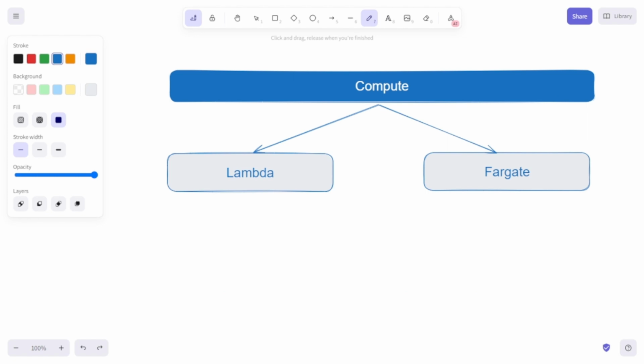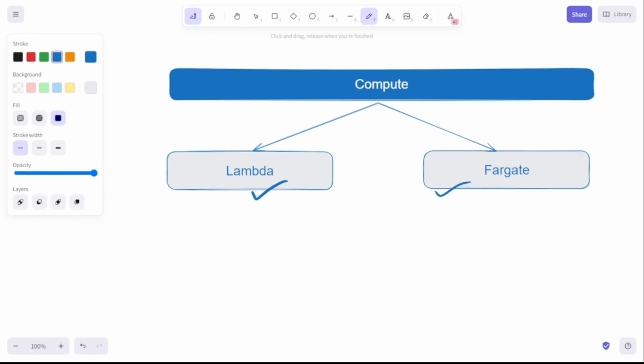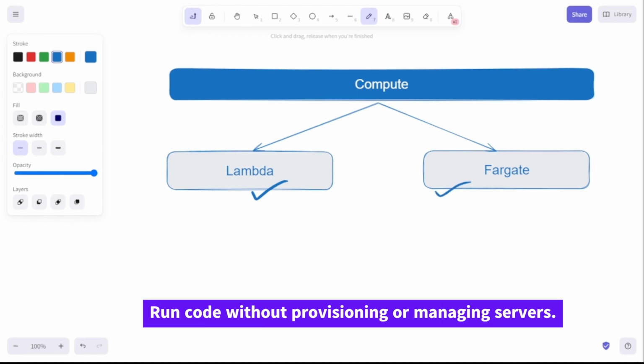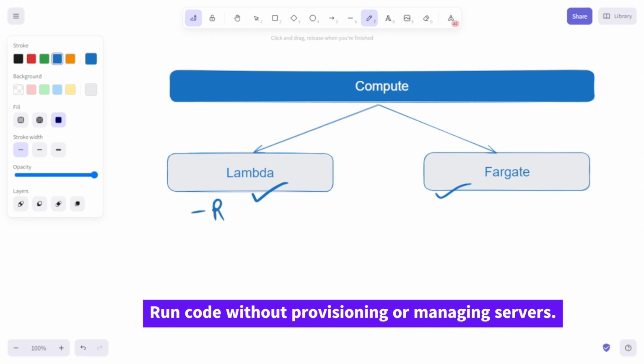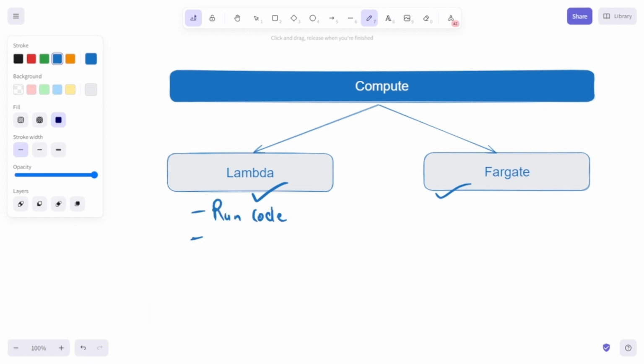So under the compute category, we have two serverless services, that is Lambda and Fargate. Basically, Lambda allows you to run your code without provisioning or managing the underlying servers. Next important point here is that it is an event driven platform. That means in case of some event, you can trigger a Lambda function, such as if we upload a file to S3, then you can trigger a Lambda function based on that.